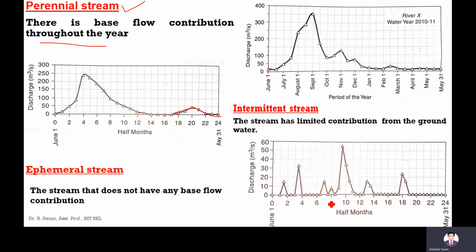Ephemeral stream, there is no contribution. There will be zero contribution of base flow. These peaks are only due to rainfall. Only when rainfall occurs will there be some water in the river. Otherwise, there will not be any water in the river. That is called an ephemeral stream.